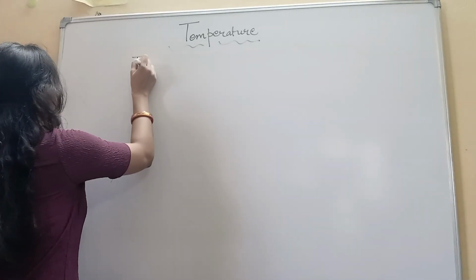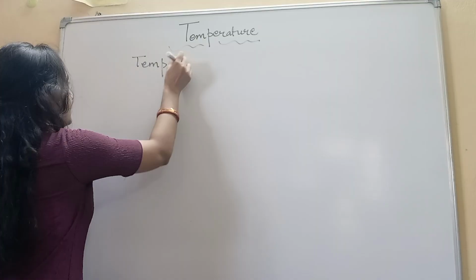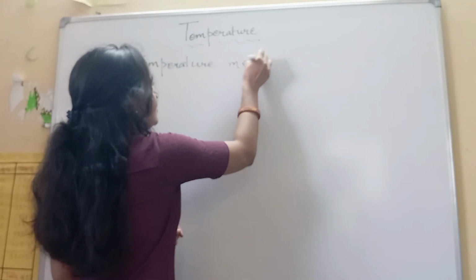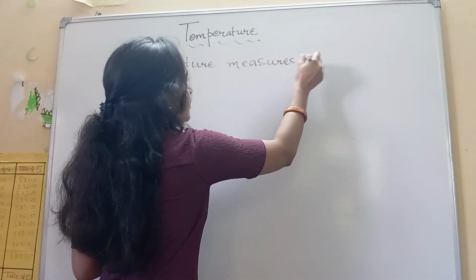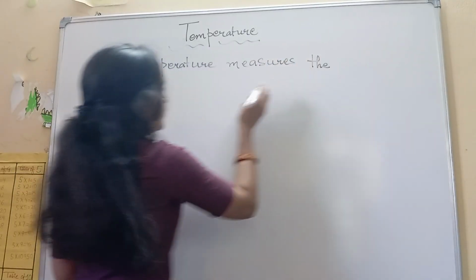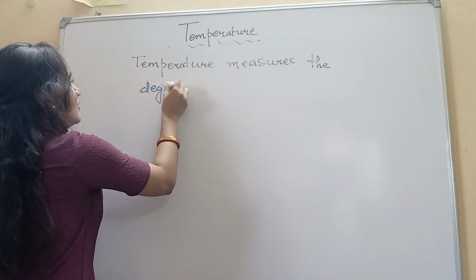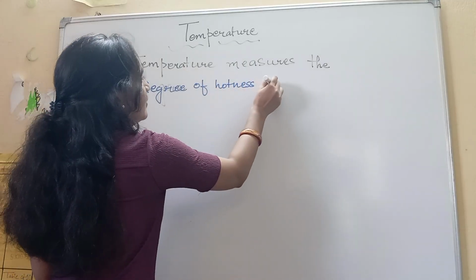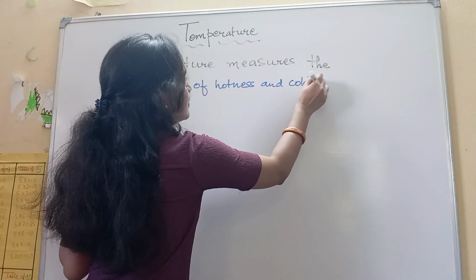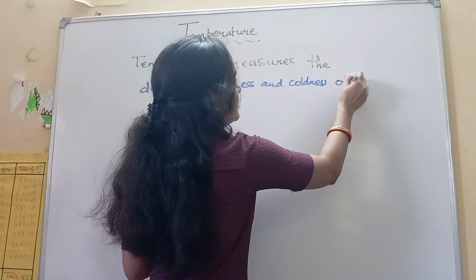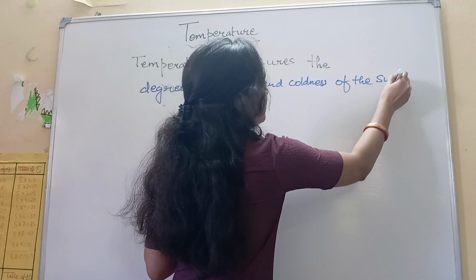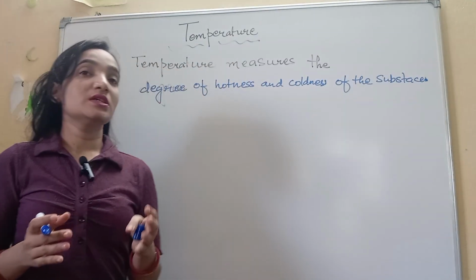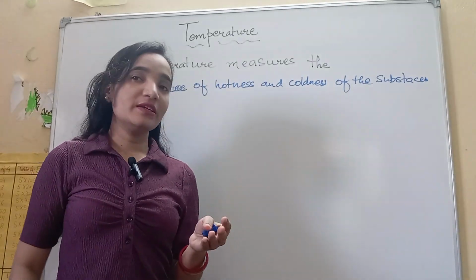So we can say temperature measures the degree of hotness and coldness of the substance.